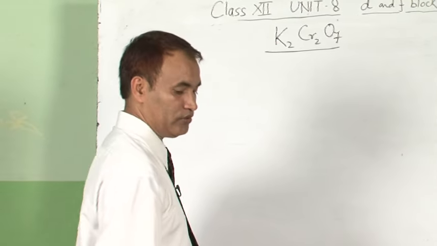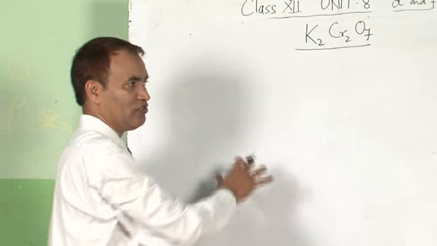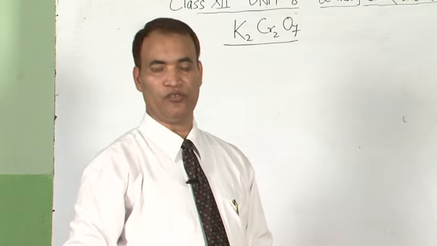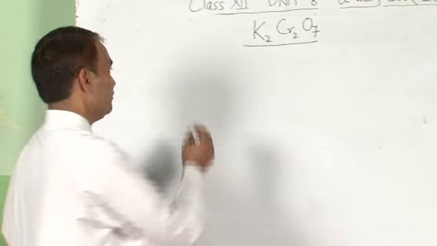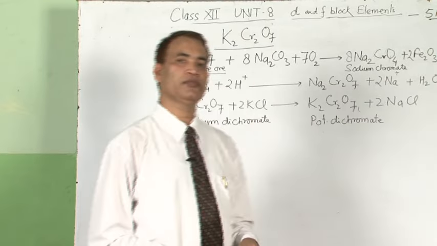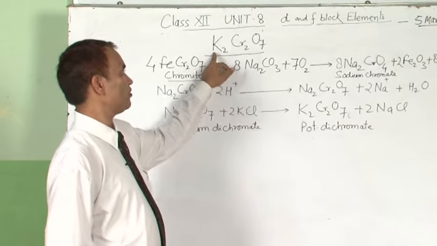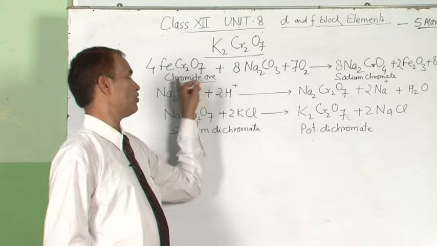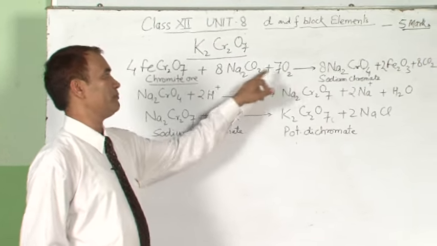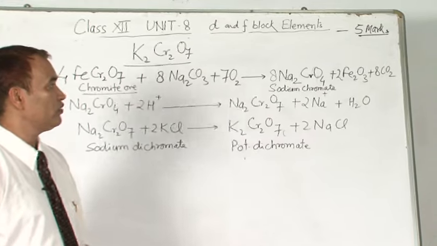For the chromite ore, I am writing here only the reaction part. It is asked: write the reaction for the preparation of potassium dichromate. Potassium dichromate is prepared from the chromite ore by treating with sodium carbonate in the presence of oxygen to get